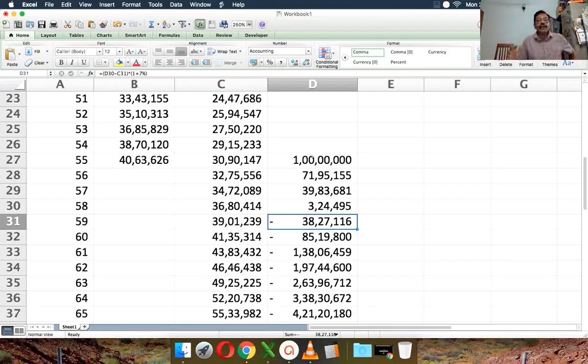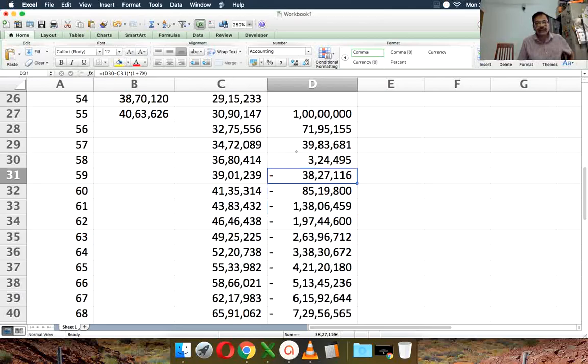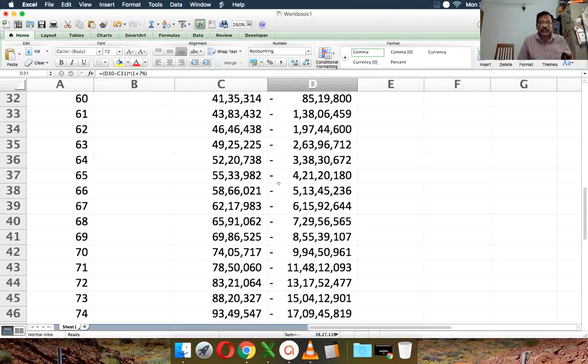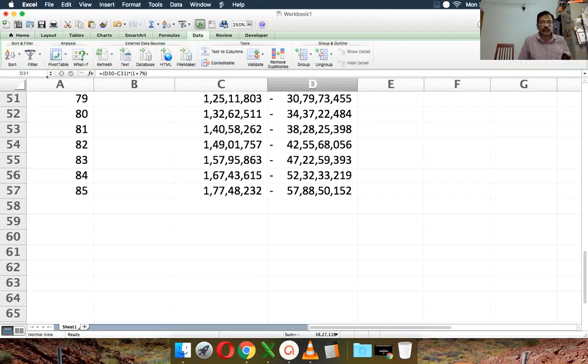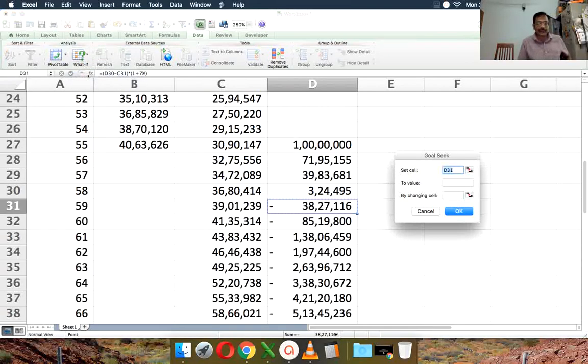So what is the ideal retirement corpus? The ideal retirement corpus is one that, in spite of these deductions and this 7% growth, should go to zero only at the end of age 85. There's a simple way to find it in Excel. You can go to Data, and then What-If Analysis. Choose Goal Seek. I'm doing this in Mac Excel, but it should be the same in Windows as well.